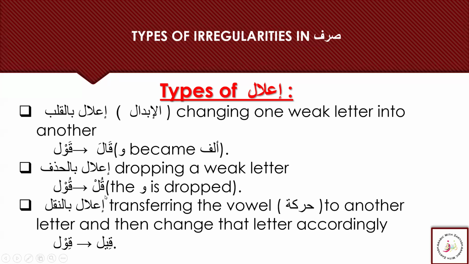The asl of the word qul was qawul, but it wasn't pronounced like that in Arabic. So the Arabs made a rule of dropping this waw, the harf illa, and the waw is dropped. So it becomes qul. Now it's easier and shorter to pronounce.